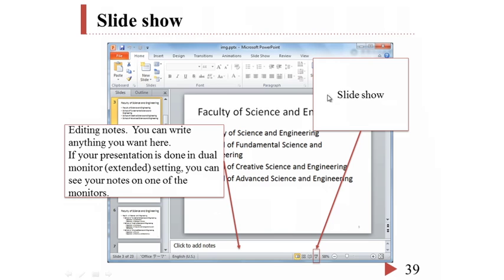That means it only displays the presentation part, and does not display the interface part. To use this mode, just click this button. To stop the slideshow mode, just press the Escape key, the ESC button on the keyboard. Then we return to the normal mode.